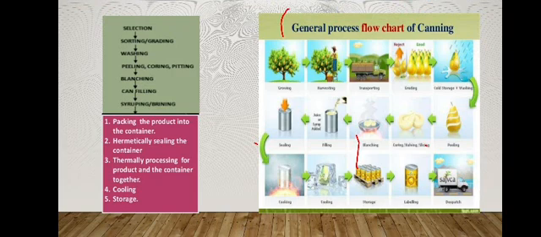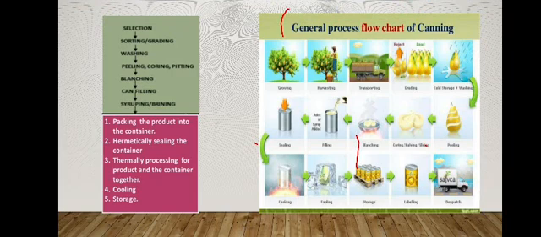The second step is the sorting or grading process, in which sound, uniformly shaped, uniformly colored, uniformly ripened foodstuffs are chosen. That is the sorting process. After sorting, they are thoroughly washed to remove the surface microflora. After cleaning, the foodstuffs are most probably washed in running water, so that the microbes in the surface flora can be completely removed from the foodstuffs.